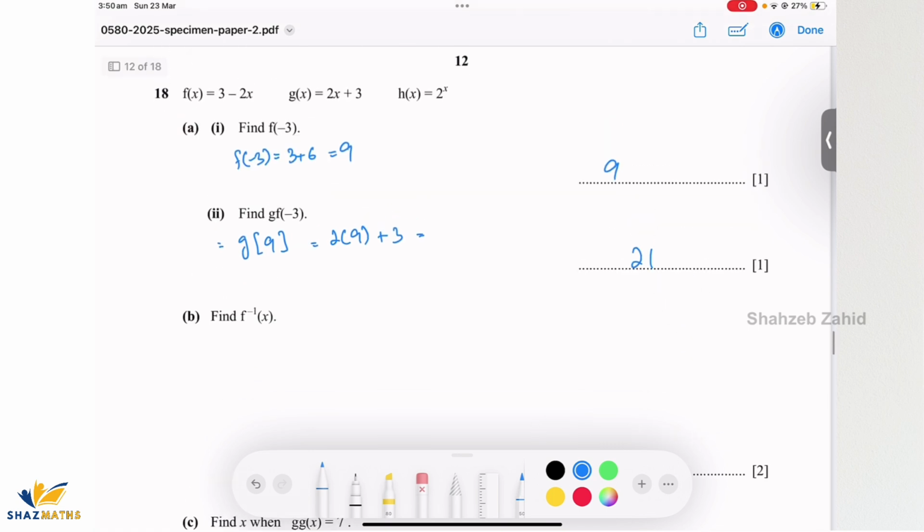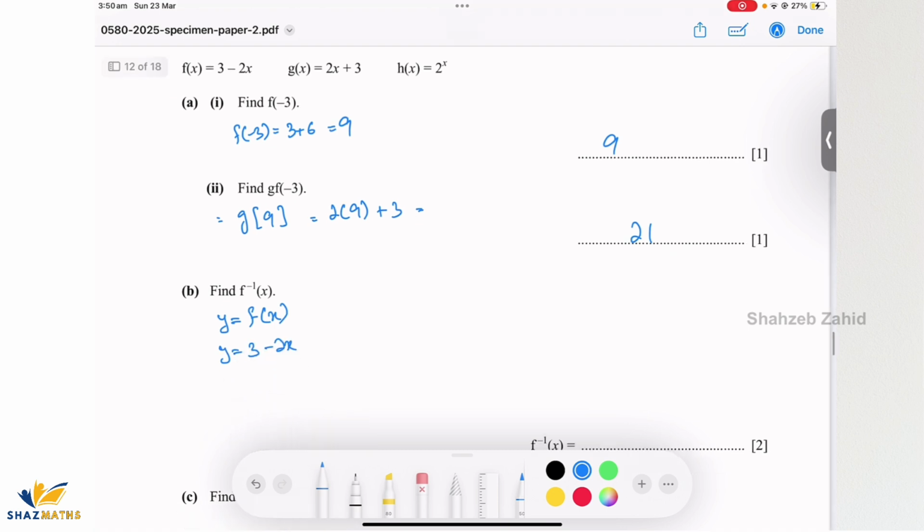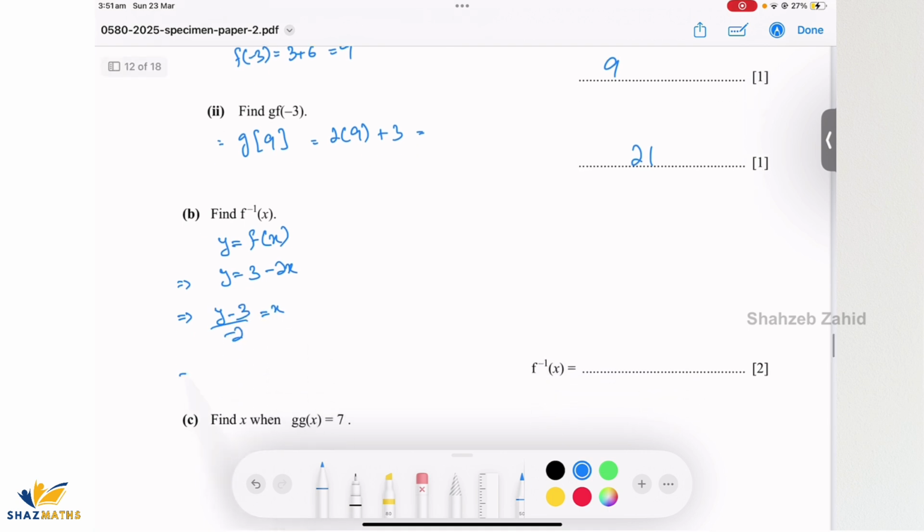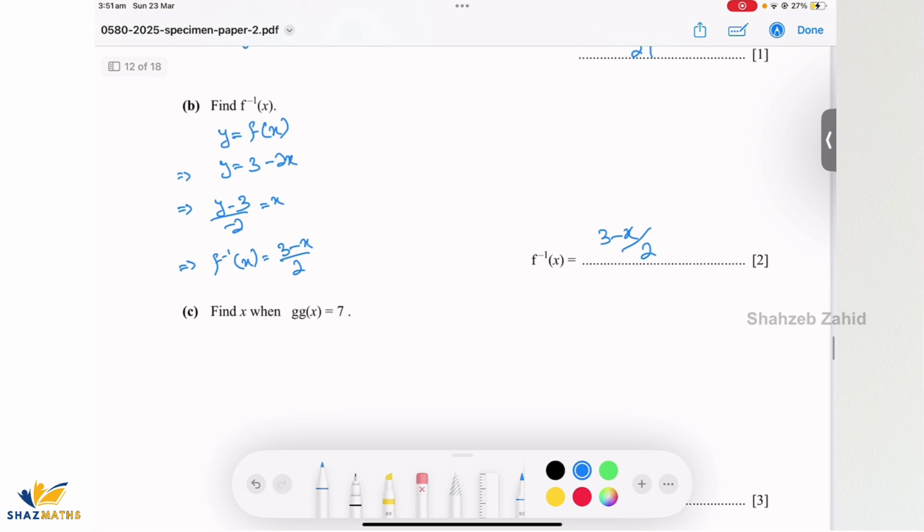Find f inverse of x. So remember the steps in order to find the f inverse of x. Let y equal f of x. Second step was, you make x the subject of the equation, which will be y minus 3 divided by minus 2 equals x. And last step was replace x by f inverse of x, and wherever you see y, replace it with x. So I'll shift this negative upwards. It's going to become 3 minus x whole over 2. So that's the expression for f inverse of x.